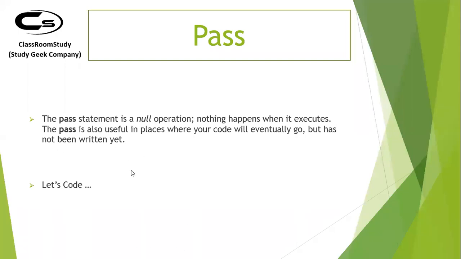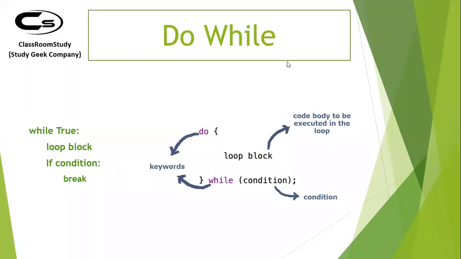It's a null operator. Then, if you want a do while loop in Python, like you have in C++ or any other programming language, how do you implement that in Python? Like this. You only have for and while, but if you want to apply do while, this is how you can do it. While true. While true means whenever you enter into this loop, it is always true, irrespective of the condition.